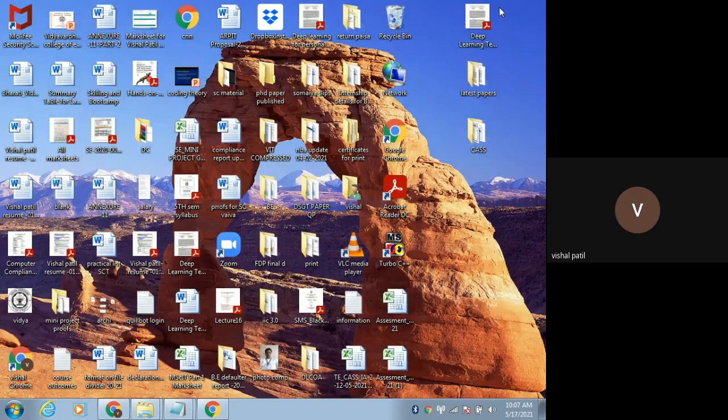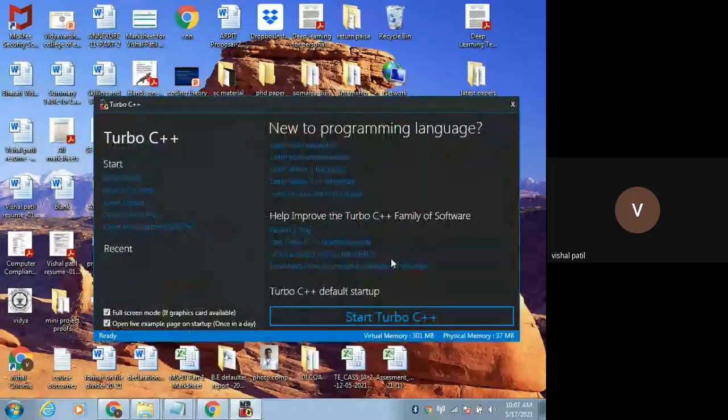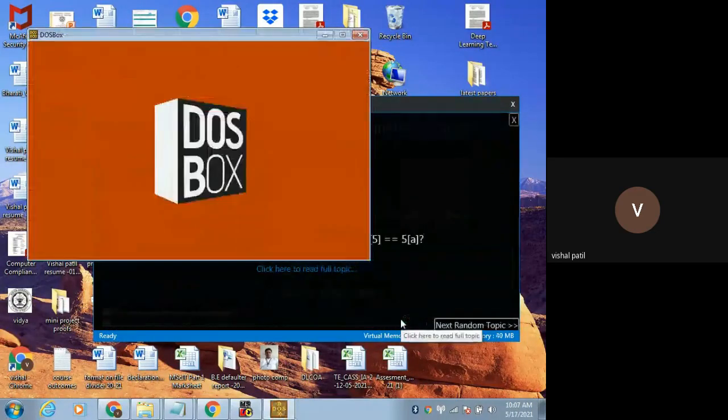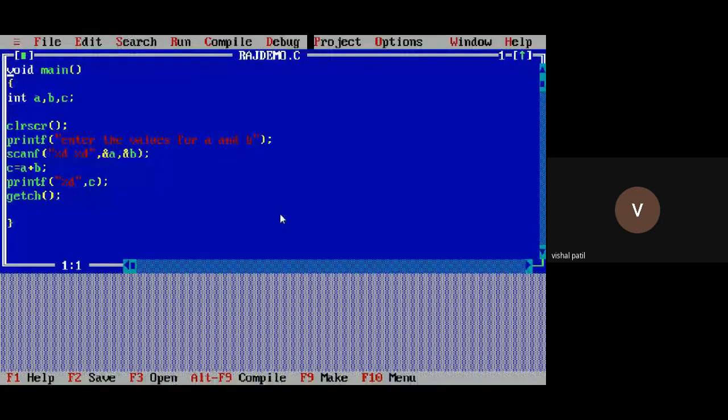After installation of that software, I got this shortcut. After installing Turbo C, click on Start Turbo. So I have created this program. As I told you, void main is the entry point, it is mandatory. I want to do addition of two numbers and that result will be stored in a third number.